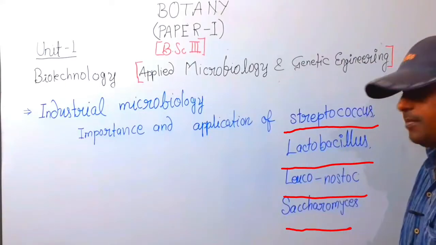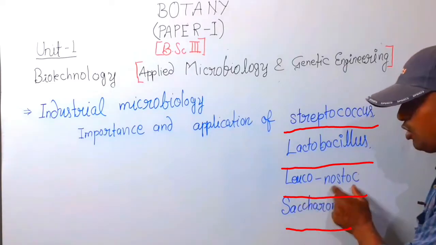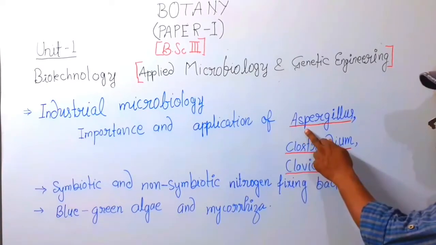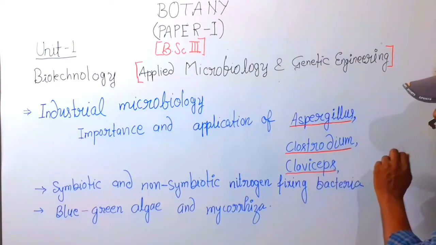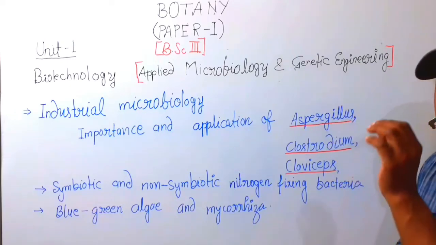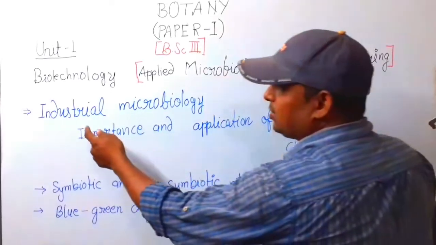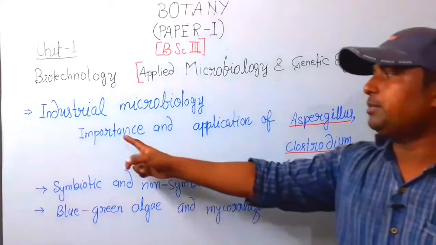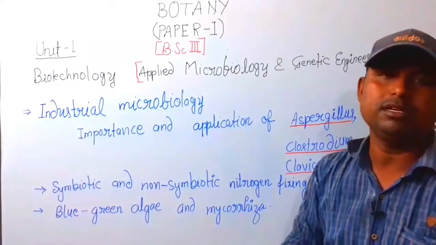Streptococcus, Lactobacillus, Leuconostoc, Saccharomyces, Aspergillus, Clostridium, Claviceps, all these genera are used in industrial microbiology. What the importance and application are, we will discuss in the full-length teaching.